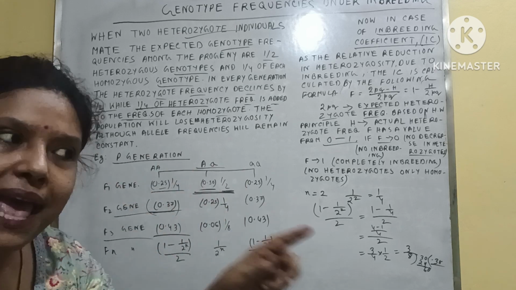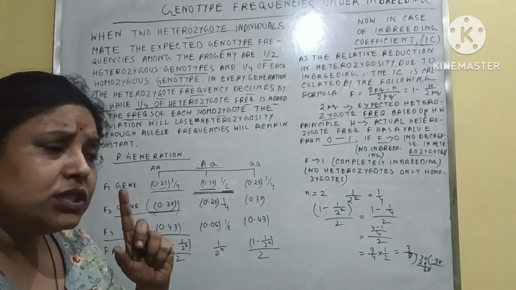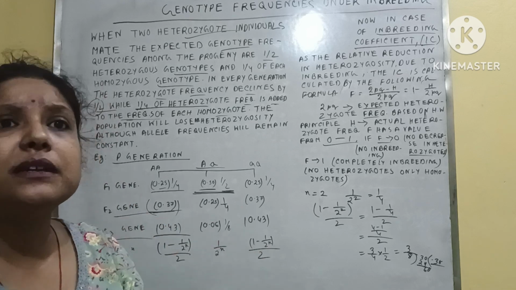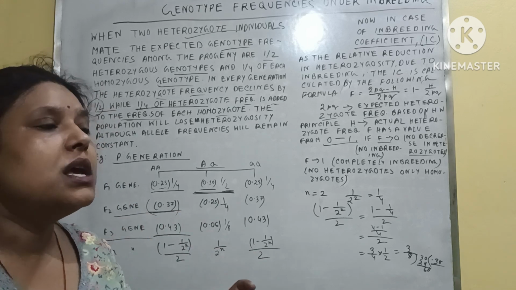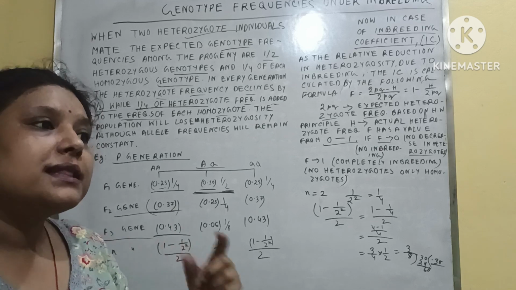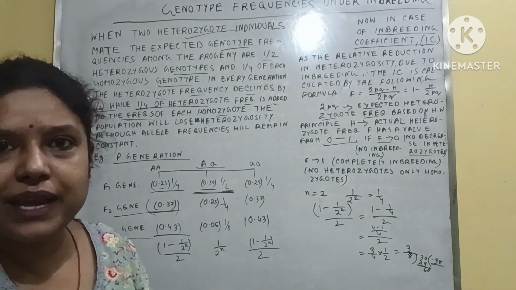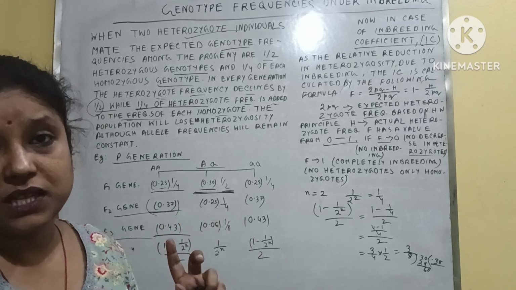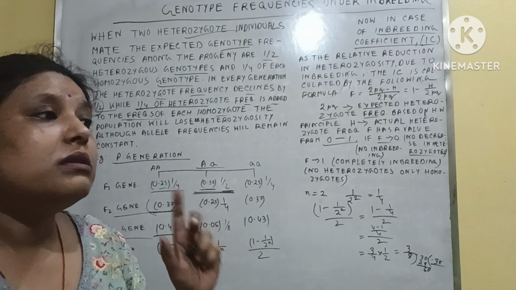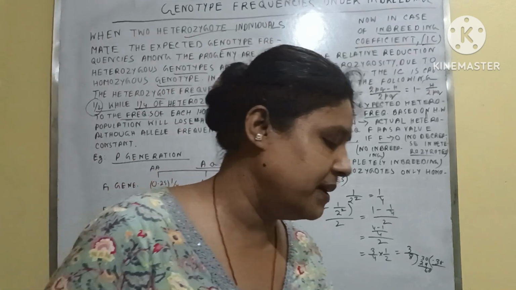Heterozygotes are how new features or variation develop, so if heterozygote frequency is not there, the variation or new character will be absent. This is the actual situation happening in inbreeding.